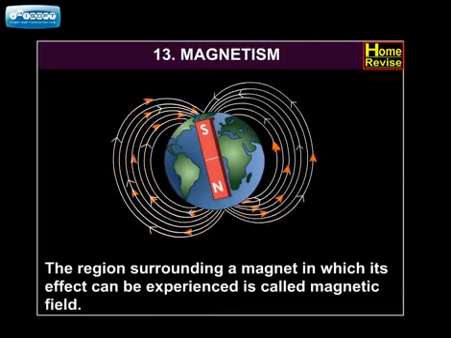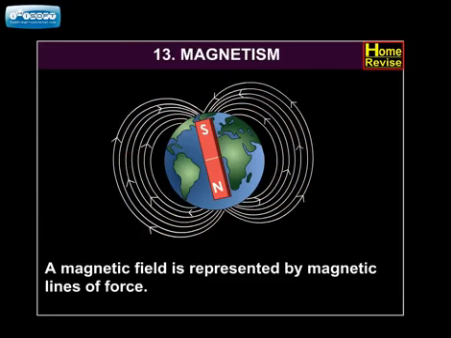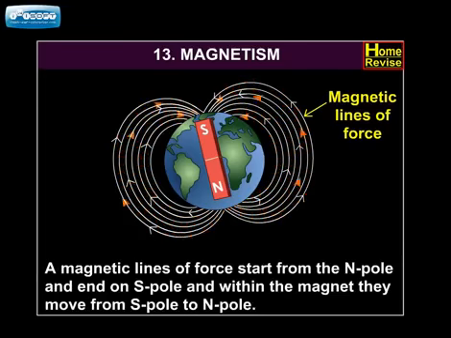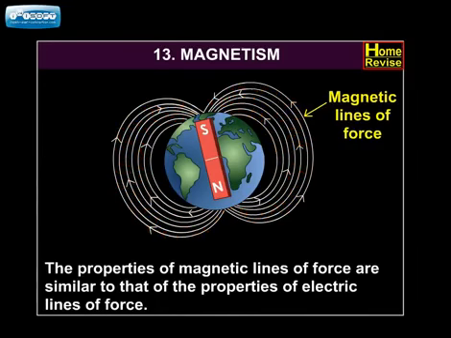The region surrounding a magnet in which its effect can be experienced is called magnetic field. A magnetic field is represented by magnetic lines of force. Magnetic lines of force start from the north pole and end on the south pole, and within the magnet they move from the south pole to the north pole. The properties of magnetic lines of force are similar to the properties of electric lines of force.